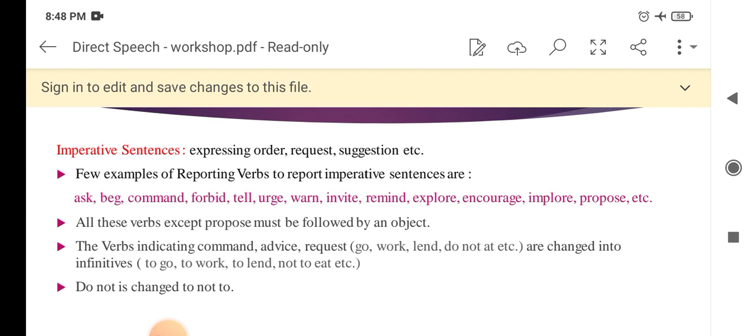The verbs indicating command, advice, request, like go, work, learn, do not, are changed into infinitives like to go, to work, to learn, not to eat. Do not is changed to not to.